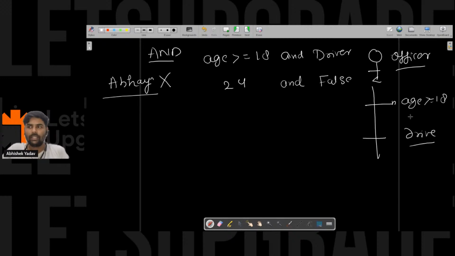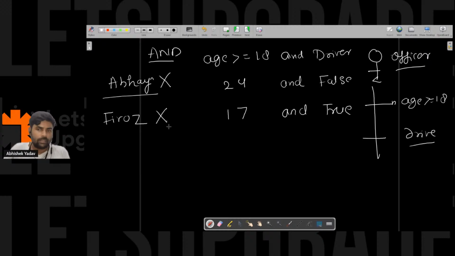In order to get the driving license, the officer is saying both the conditions should be true. Now let's assume Firoz goes to the officer. Firoz's age is 17 and Firoz knows how to drive the bike. Again, the officer will say, hey Firoz, your age is less than 18, so you will also not get the driving license because the first condition is false.